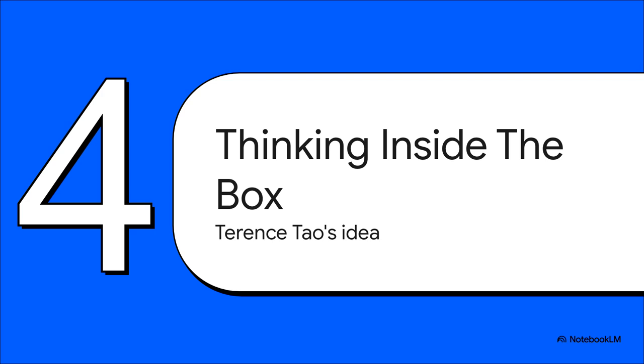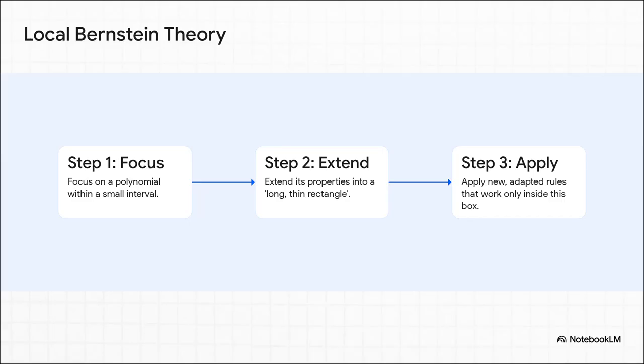And this is where the story takes a fascinating turn, all thanks to a brilliant shift in perspective from the mathematician Terence Tao. He didn't invent a whole new universal law. He did something much cleverer. He adapted the old one. So instead of trying to force the problem to fit the old theory, Tao basically said, let's build a custom mathematical box around our little problem.